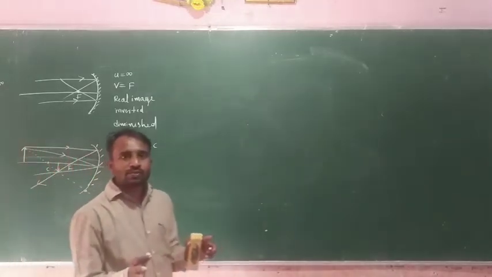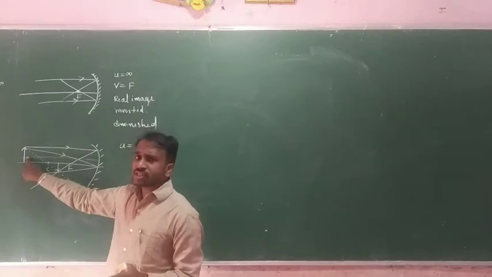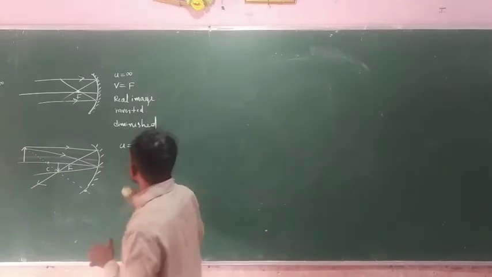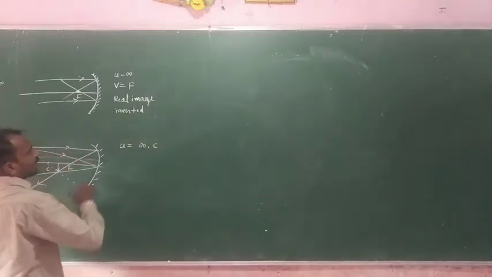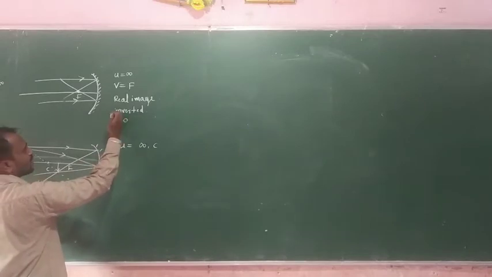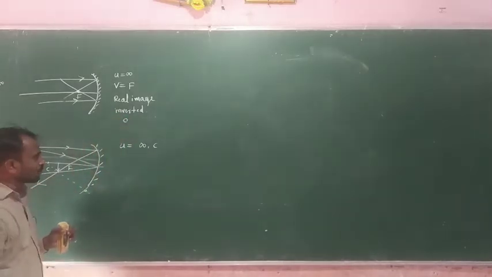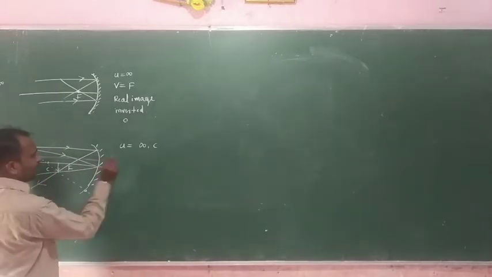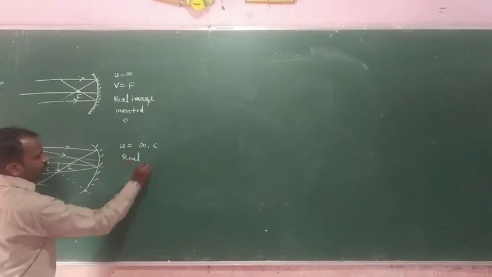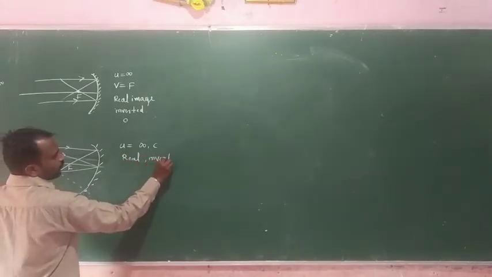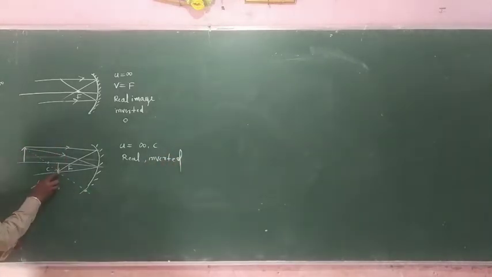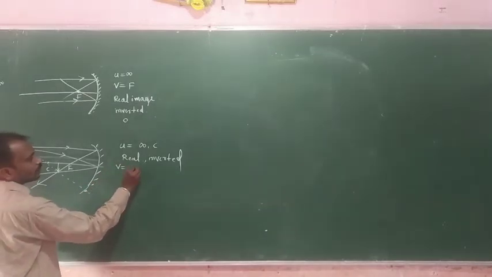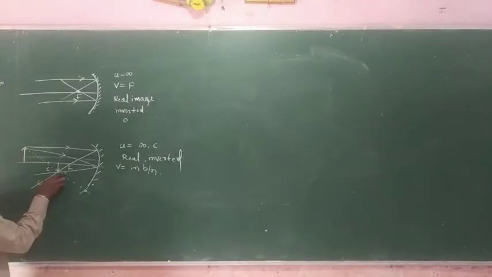Size of image is smaller than the size of the object. Here we consider the size of image, for example, as 0. It means a point in size. So the size of image is smaller than the size of object, and this image is real and inverted. Its position is in between C and F.